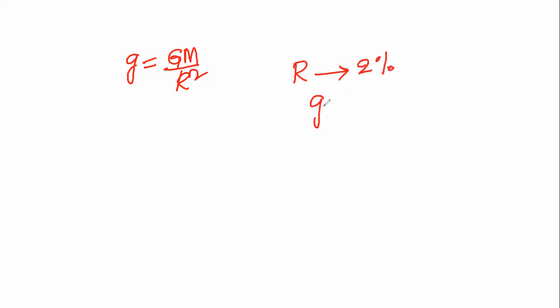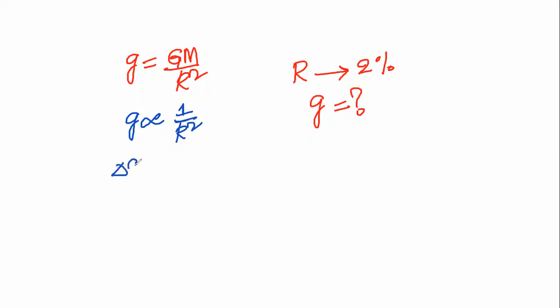And one more formula is there. What is this? Let us suppose g is equal to GM divided by R square. They'll say that if the radius of the planet is increased by 2%, what is the increase in acceleration due to gravity? So g is inversely proportional to R square.